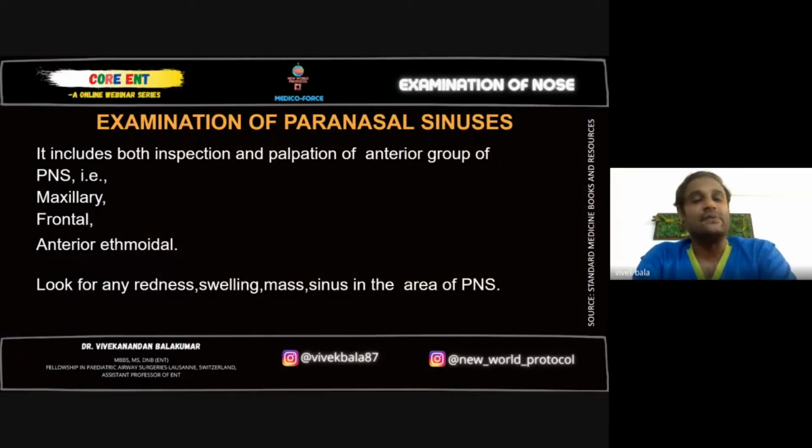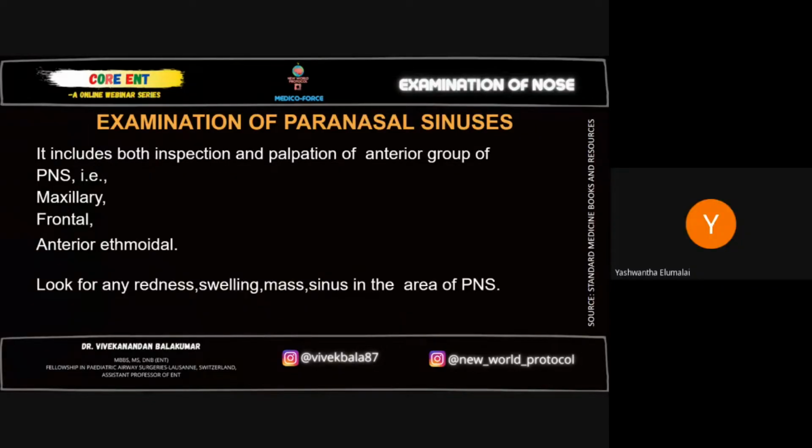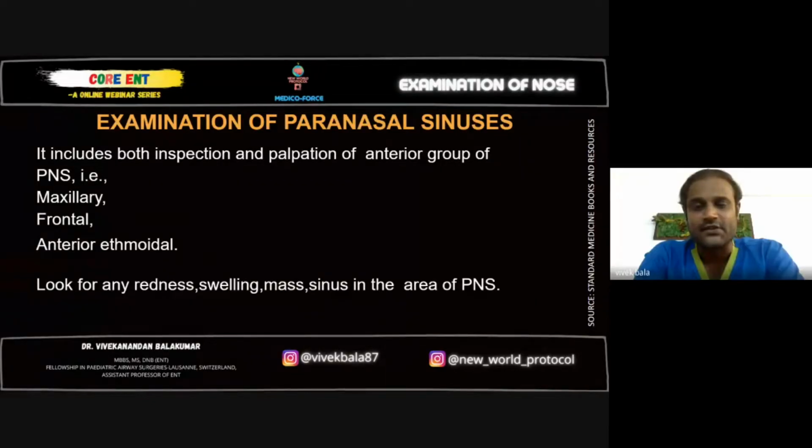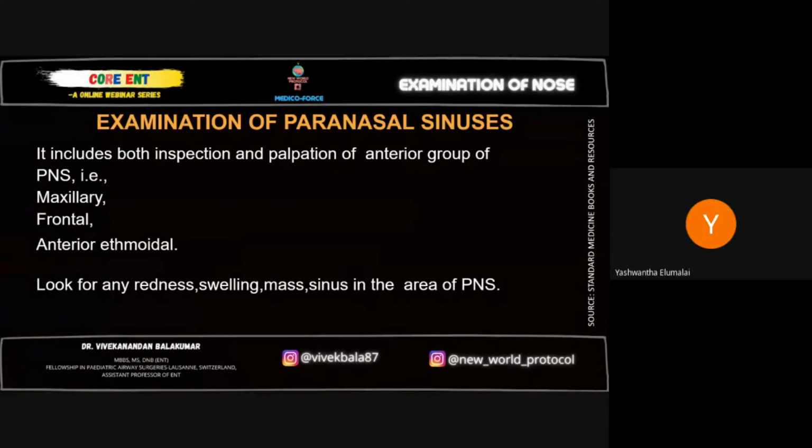Why don't we have a sphenoid here? Can anyone answer? Guys, please feel free to answer. Yashwant, you can answer, not a problem at all. Sure, sir, because we can't palpate it, sir.